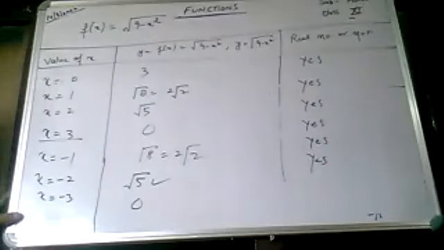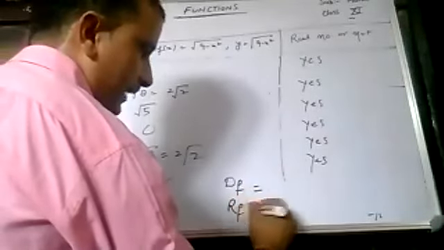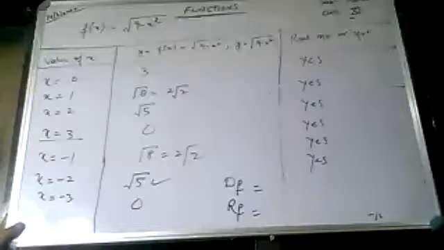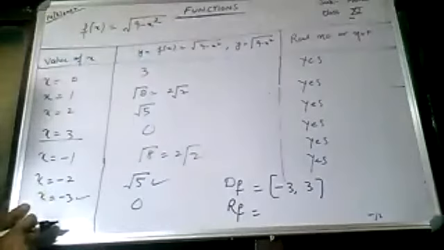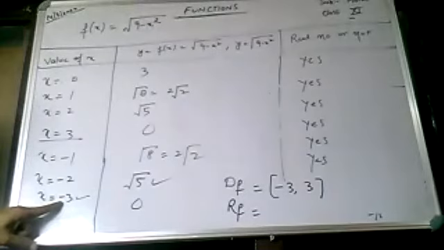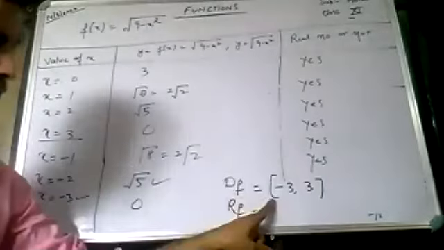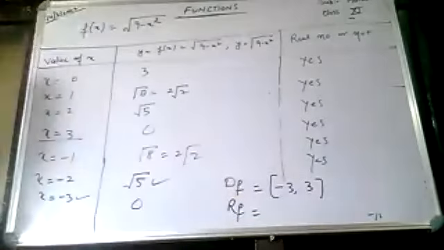So what is the domain of this function class, domain of f and range of f? What will the domain be, class? -3, -2, -1. -3 and +3, you cannot go beyond -3, and you cannot go beyond +3 either. So domain is -3 and +3, -3 is included, that's why this is a closed bracket, +3 is also included, that's why this is a closed bracket. Range, what, class?